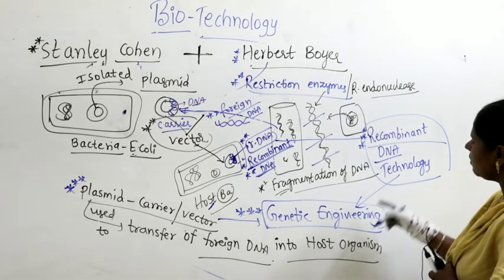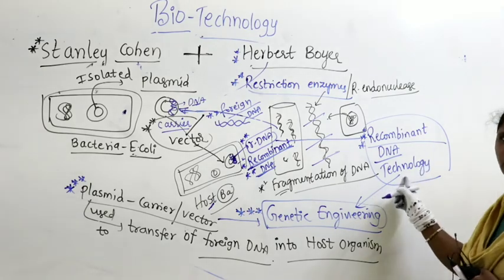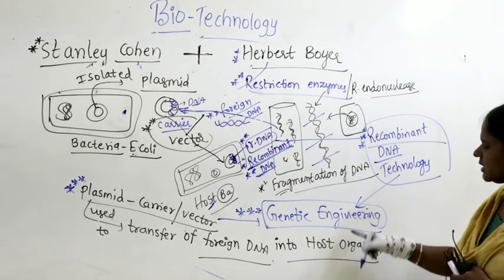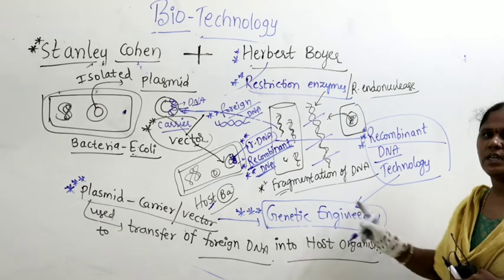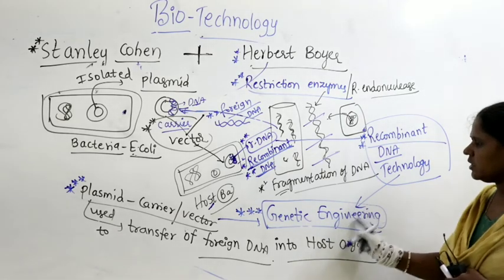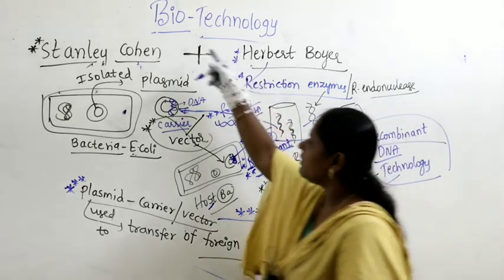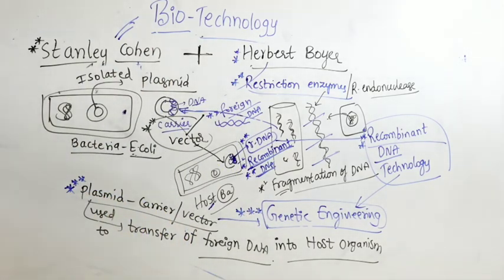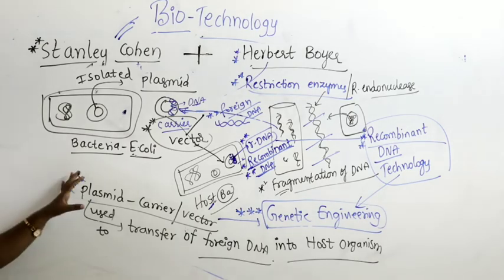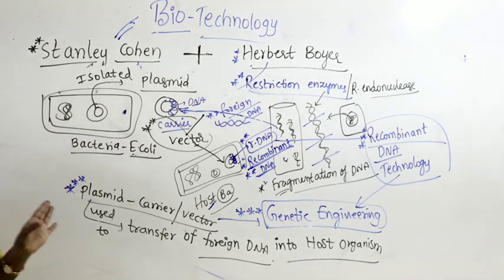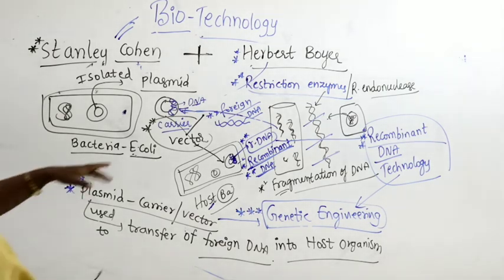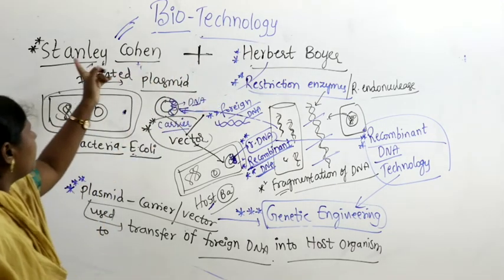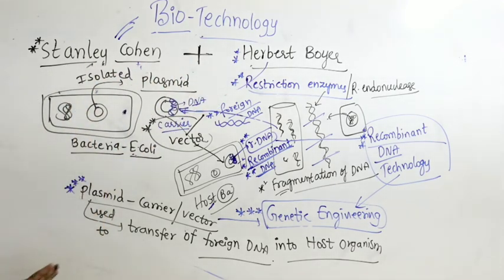So people have understood such a wonderful method called recombinant DNA technology. This plays a vital role in the transfer of genetic material from one organism to another. That itself is called genetic engineering. Genetic engineering is the basis for the development of the emerging branch called biotechnology. So this introduction, the discovery about the scientists, is very important. You need to remember the photos of the two great scientists, Herbert Boyer, as well as Stanley Cohen.